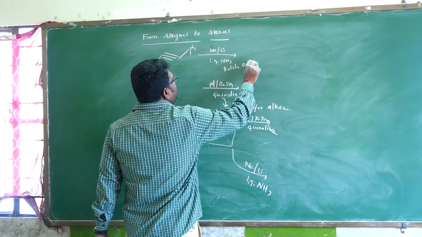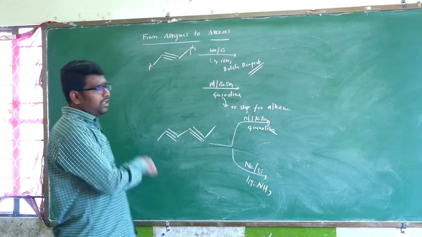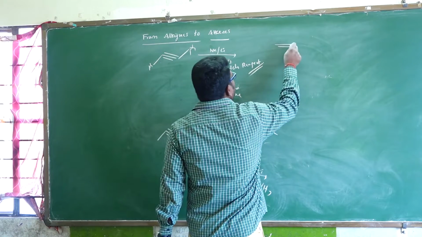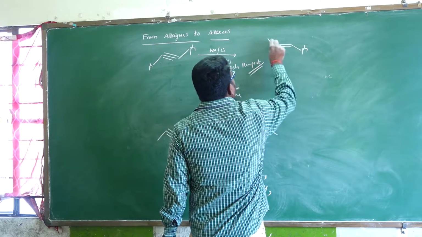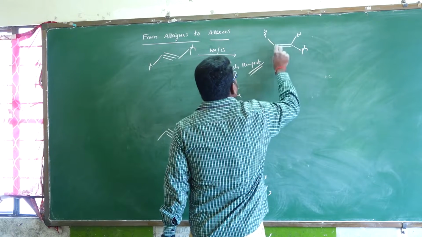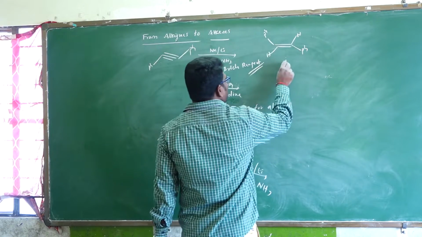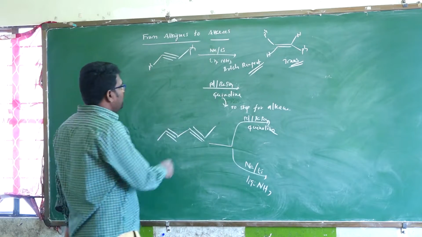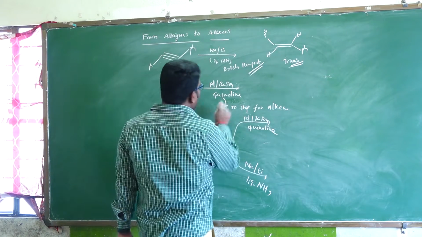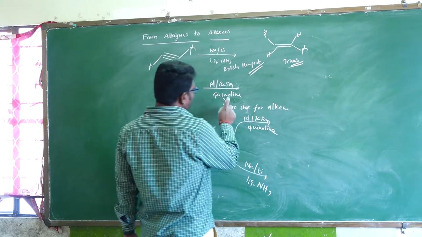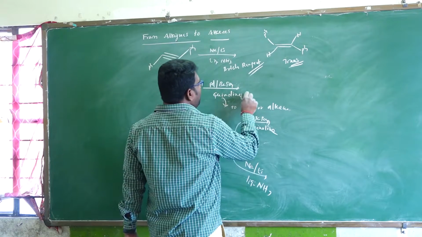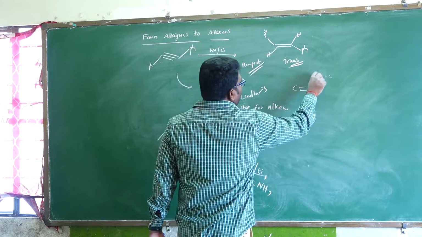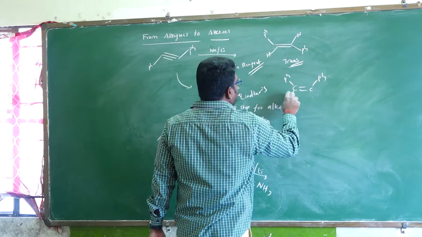Birch reagent means trans alkene formation. Obviously trans formation, so trans simple alkene. This is Ph. This is the product formation. This is trans because of the presence of Birch reagent. In the presence of Lindlar's catalyst, formation of cis alkene, Ph and H H.